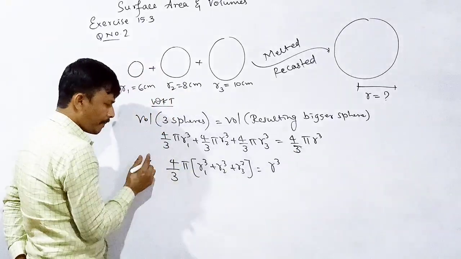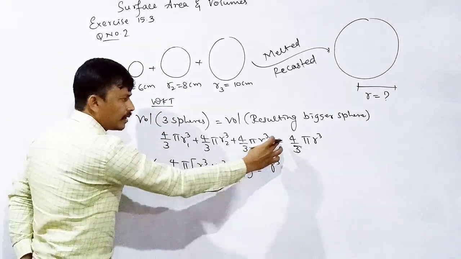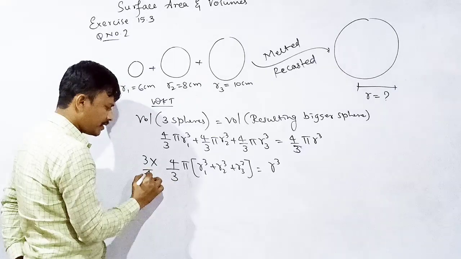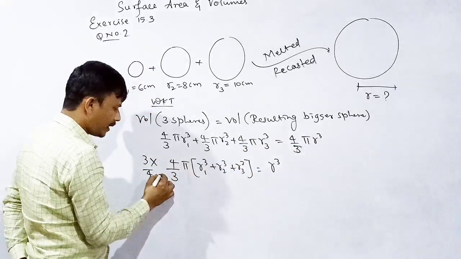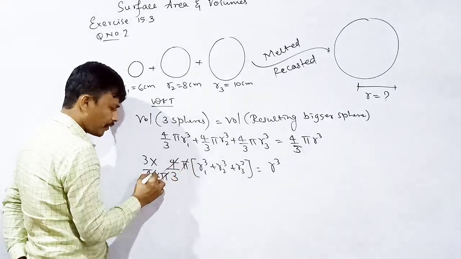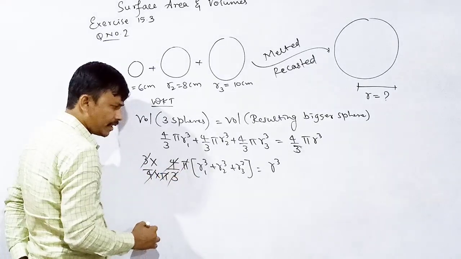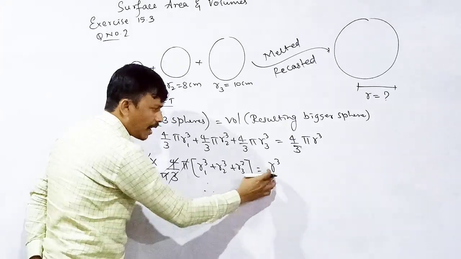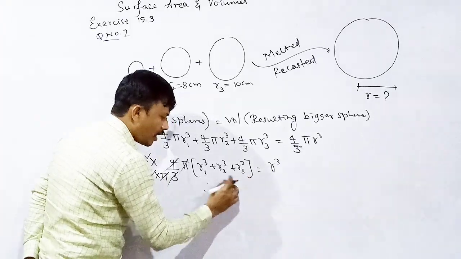Division 3 will become multiplication 3. Multiplication 4, division 4. Multiplication pi, division pi. Pi pi cancel. 4 4 cancel. 3 3 cancel. Therefore, r cube is equal to r1 cube